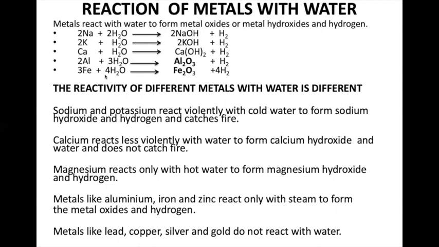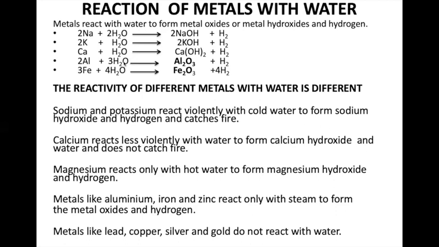Aluminium and iron do not react with cold water. For them, the water has to be heated, and the heated water should be in the form of steam. So aluminium and iron will react with steam. Here I should be putting gaseous, G. These are liquid.